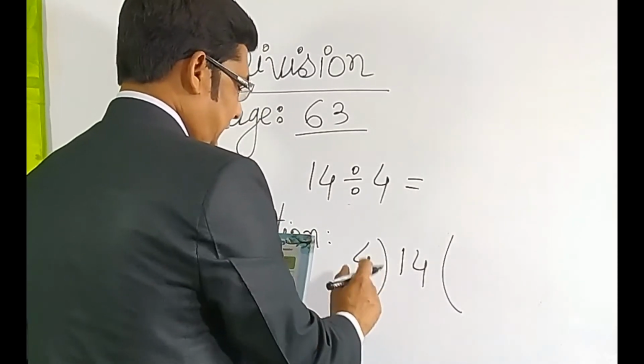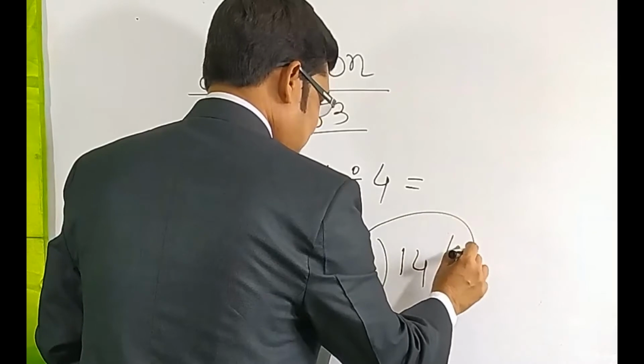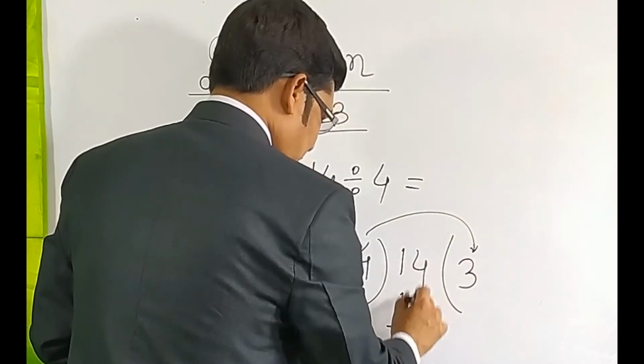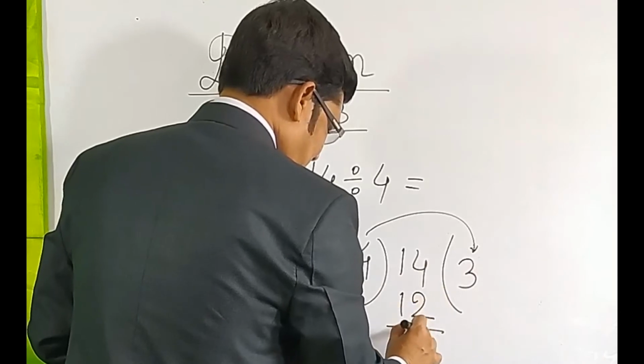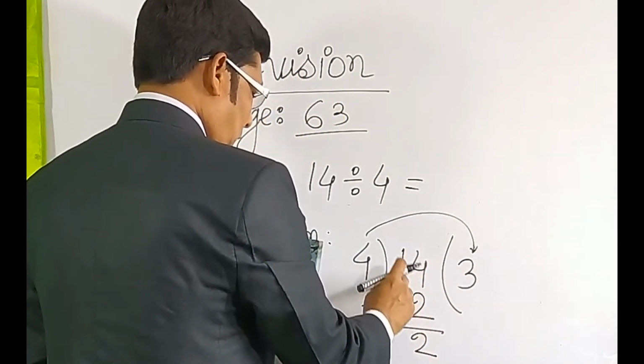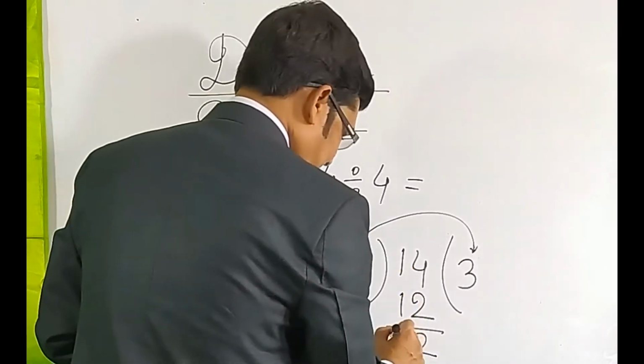So you can take 3 times. 3 4 is how much? 12. Put 12 here. So you can subtract here. The remaining is 2, because 4 minus 2 is 2, and 1 minus 1 is 0. So 0 is not needed on the front side.